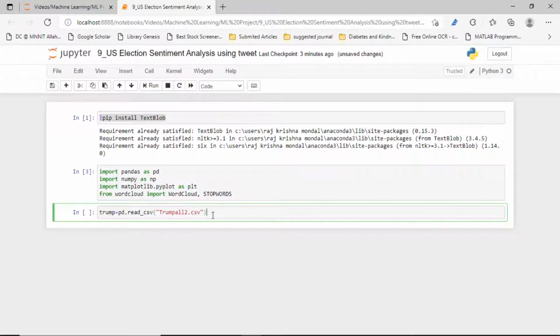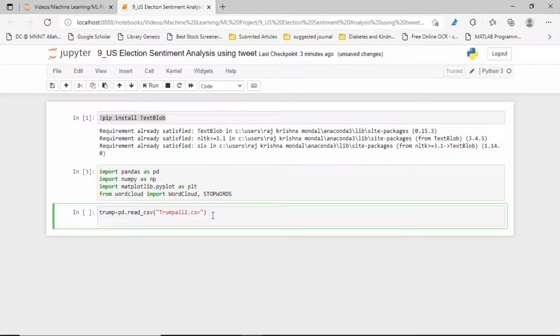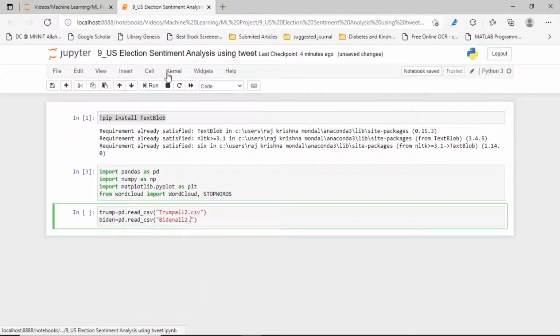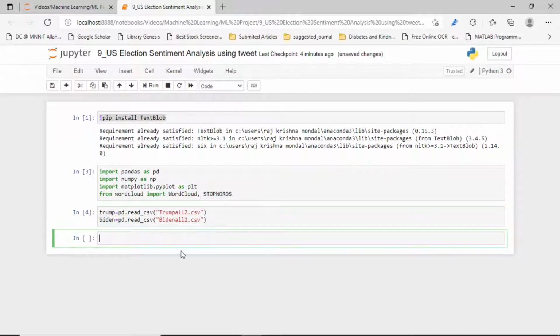Yes, this is the Trump, and another one is Biden. These two data sets we require.